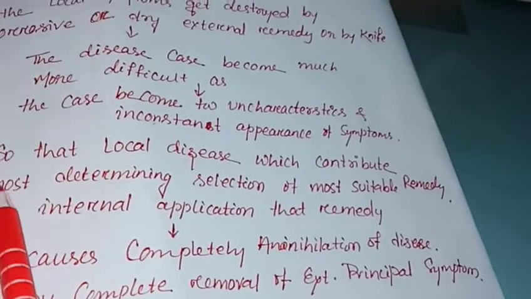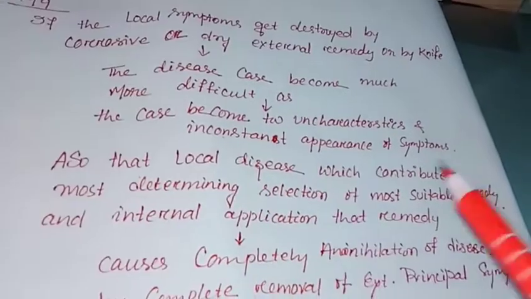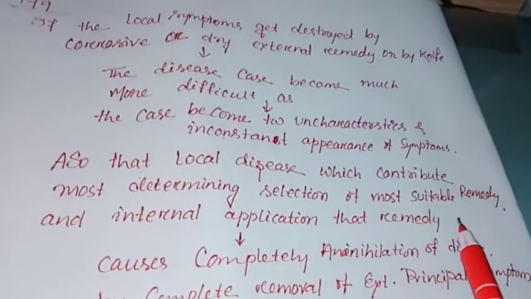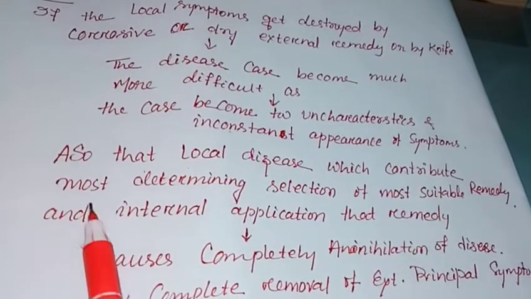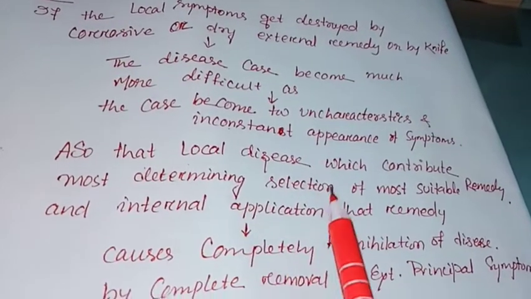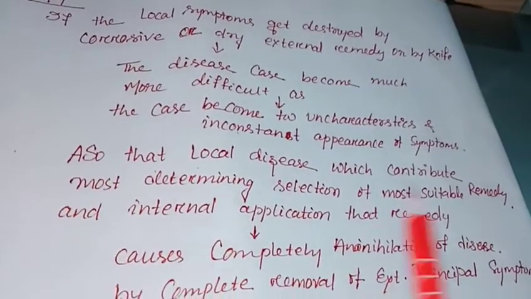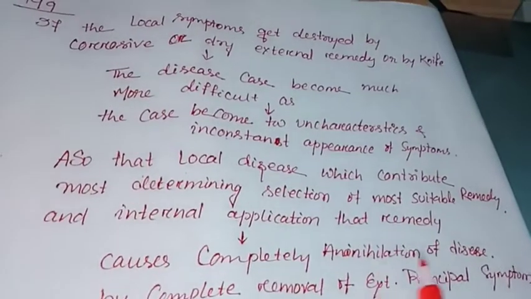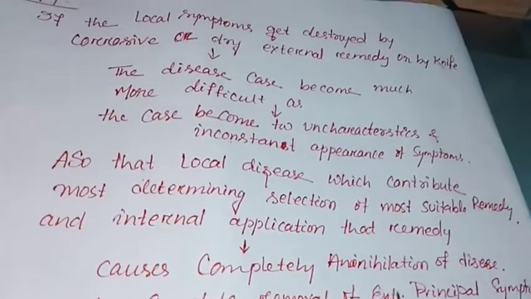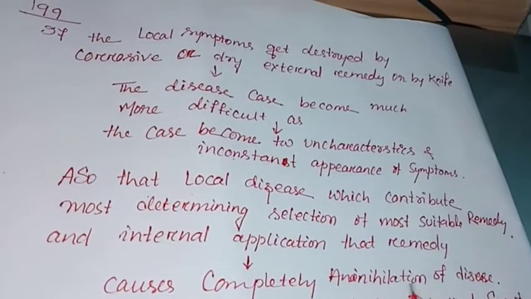Why? Because, as we know, for cure the local disease has a great role in selecting a homeopathic remedy, as the local disease is the single most determining factor in selecting the suitable remedy in a disease condition. When that suitable remedy is applied internally, it causes complete annihilation of the disease, and with the complete removal of the external principal symptom we see that the disease is completely cured.